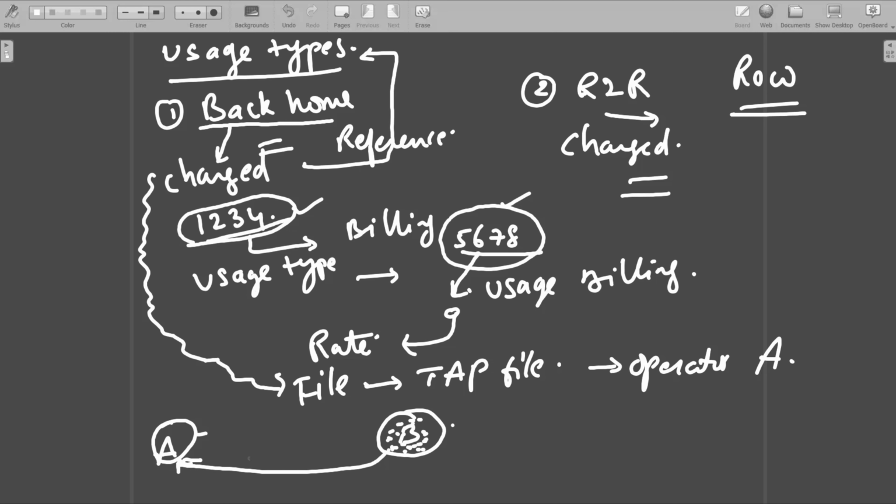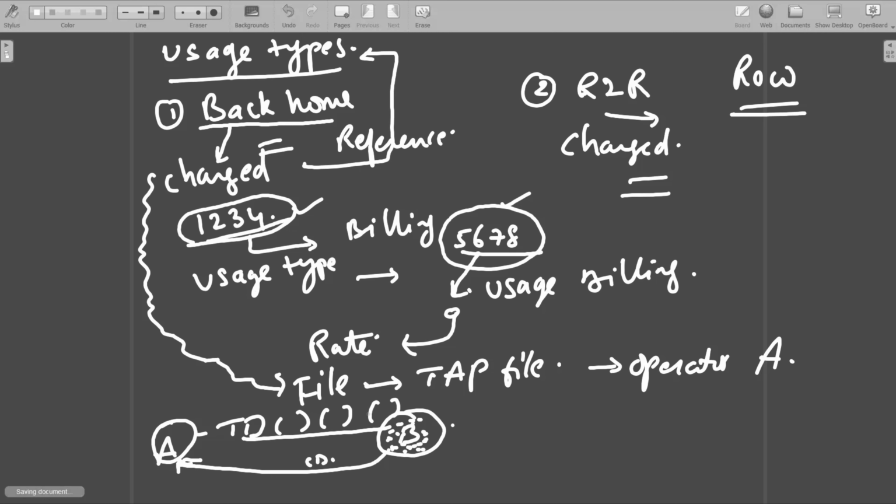And then since he has to collect the money from this operator for the usage, there is a commercial file that is generated, which is called the TD file. Now here, since we are talking only about testing, the file that will be generated will start with TD, and I have already mentioned the file naming convention in my earlier videos. Please refer to that. That's the reason why I mentioned that please don't skip the videos. It is a sequence that is being followed. If you are missing any one of the videos in the middle, then it will be difficult to correlate some of the terms or some of the logic that I am referring to.